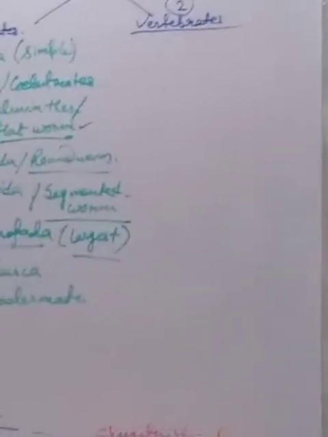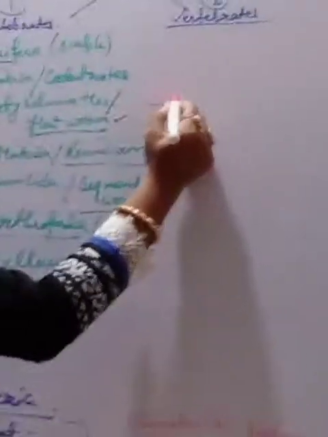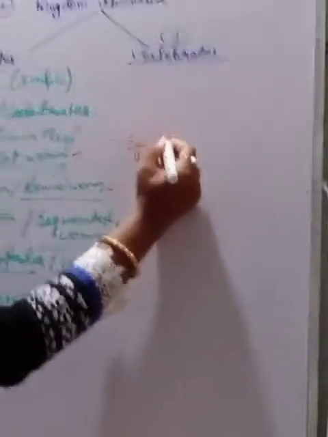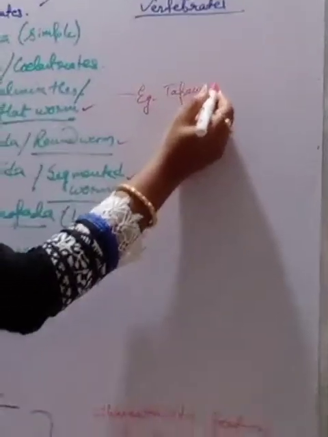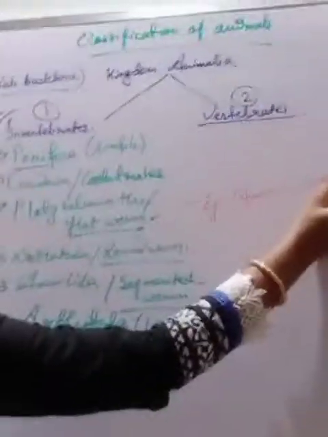That means they are having a flat body, they are having one opening which serves both as mouth as well as anus. They are either free living or parasitic. And popular examples among them are the tapeworm, liver fluke, planaria, etc. Clear?